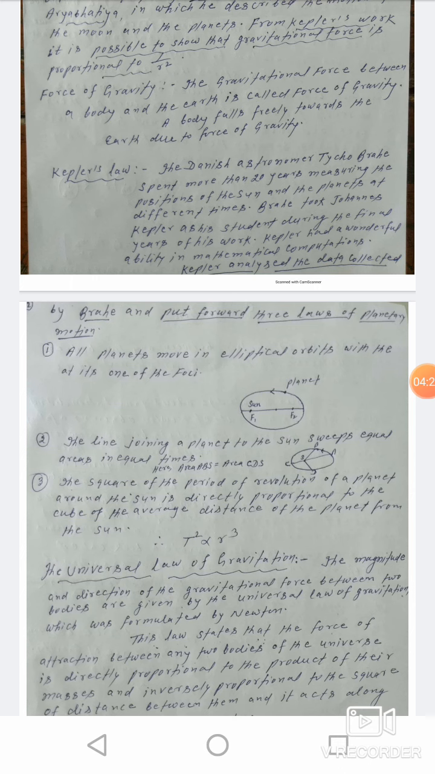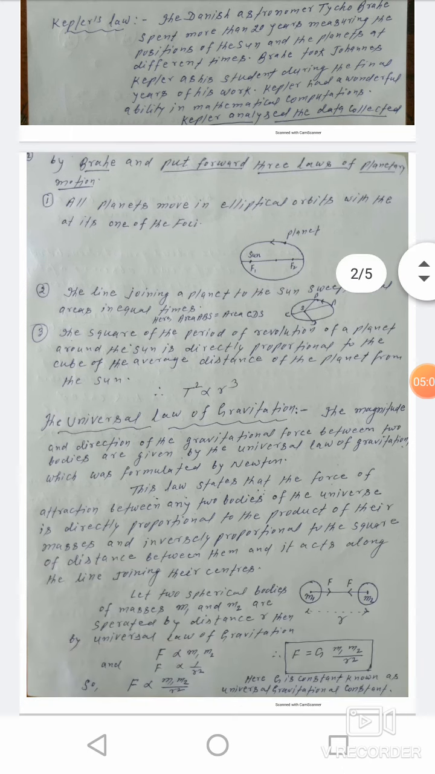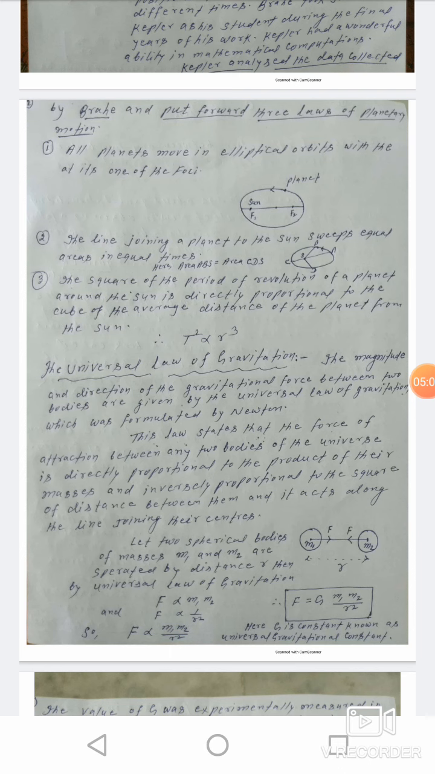Third, the square of the period of revolution of a planet around the sun is directly proportional to the cube of the average distance of the planet from the sun. The third law is also known as the law of periods. So, according to Kepler's third law, the square of the period of revolution of a planet around the sun is directly proportional to the cube of the average distance of the planet from the sun. Therefore, T square is directly proportional to R cube.